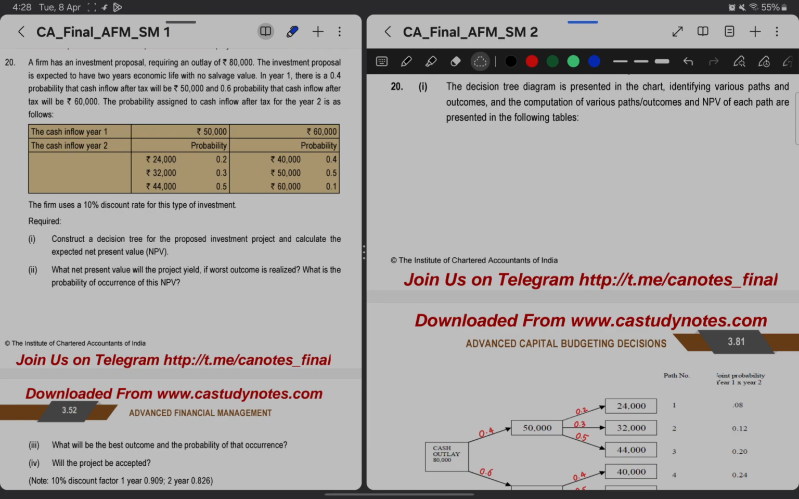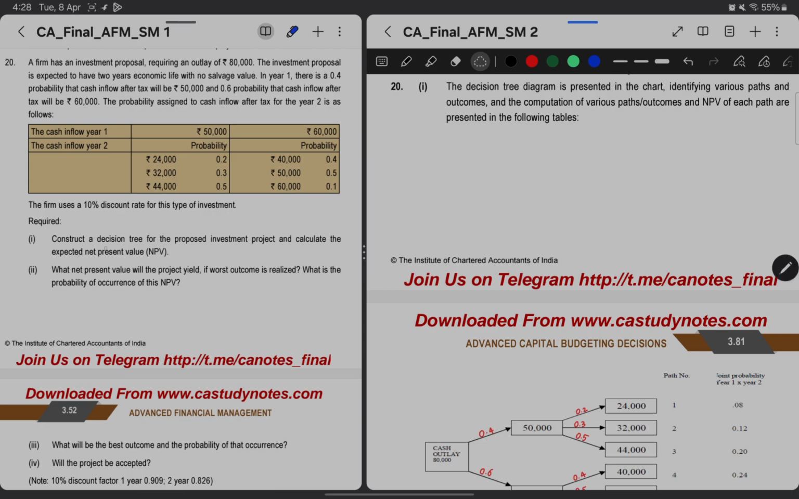In year 2, if the 50,000 probability of 40% happens, then again in year 2 it will get split into 3, where 24,000, 32,000 and 44,000. And if in case that 60% probability of 60,000 inflow happens, then the probabilities are 40,000, 50,000 and 60,000. The firm uses a 10% discount rate for this type of investment, and the requirements are: